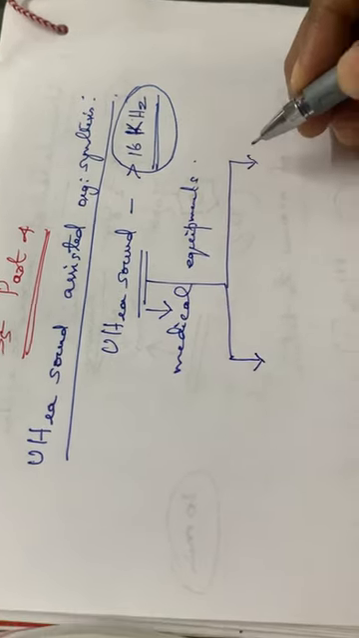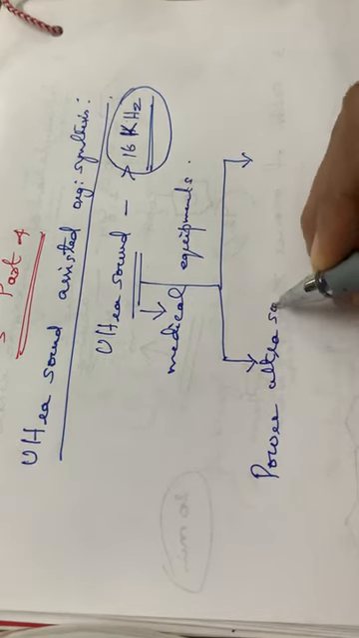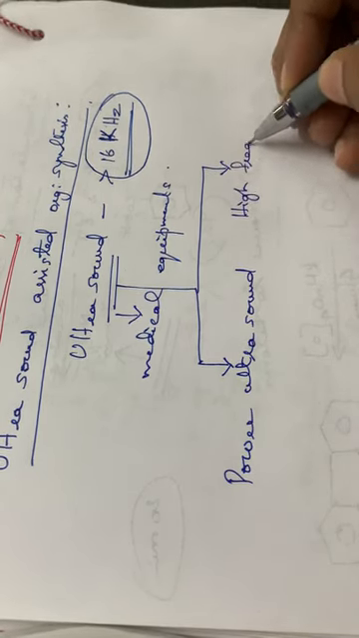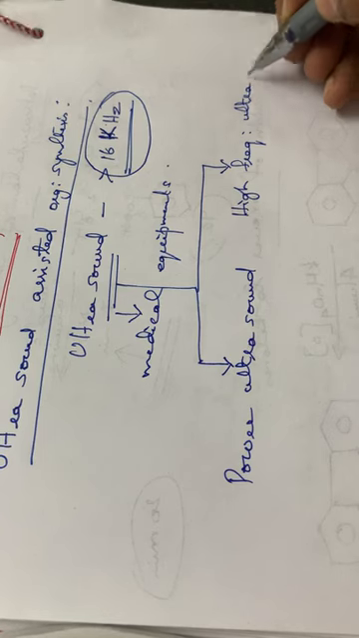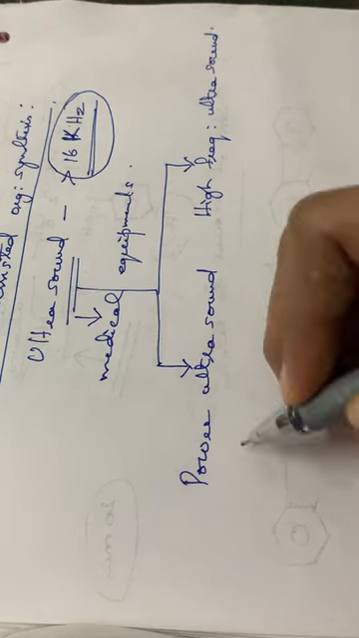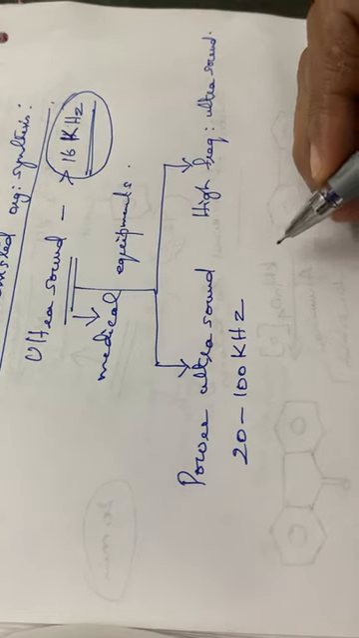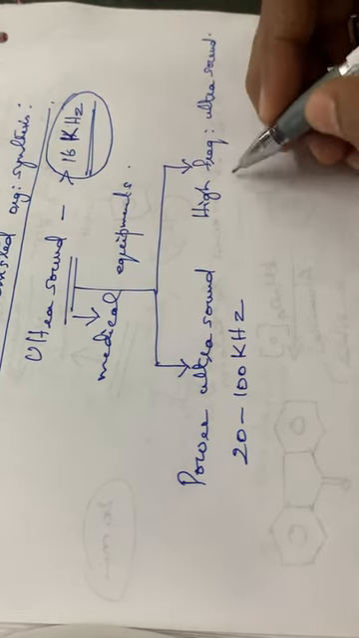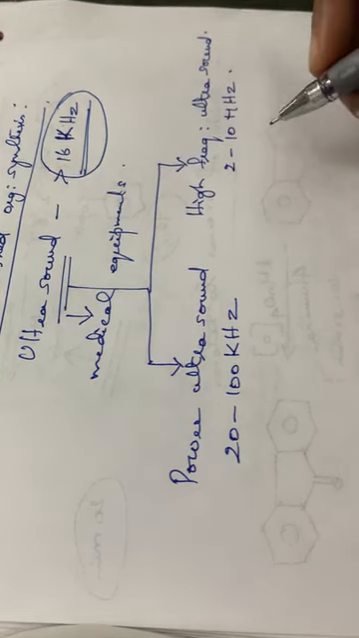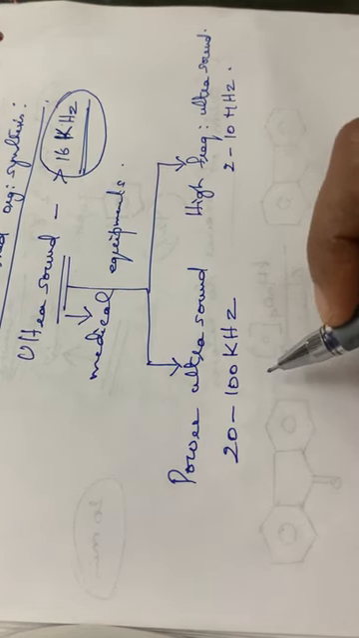The first one is the power ultrasound, and the second one is the high frequency ultrasound. Power ultrasound has a frequency of about 20 to 100 kilohertz, while in the case of high frequency ultrasound, it is between 2 to 10 megahertz.